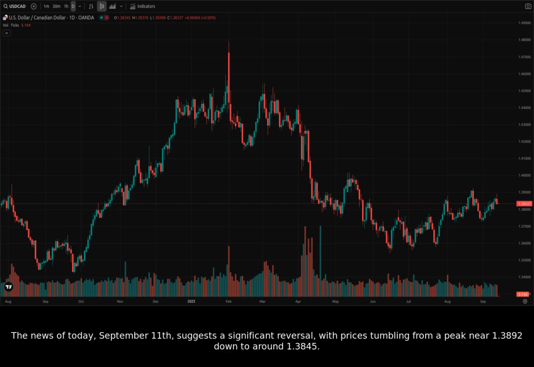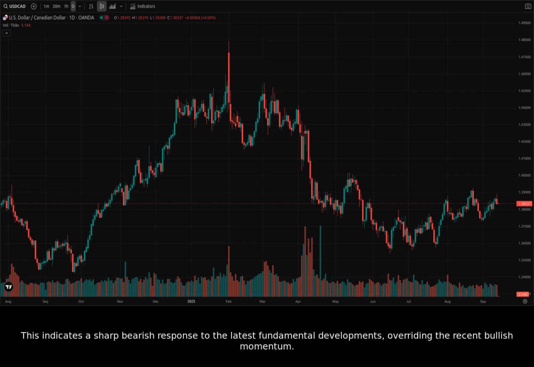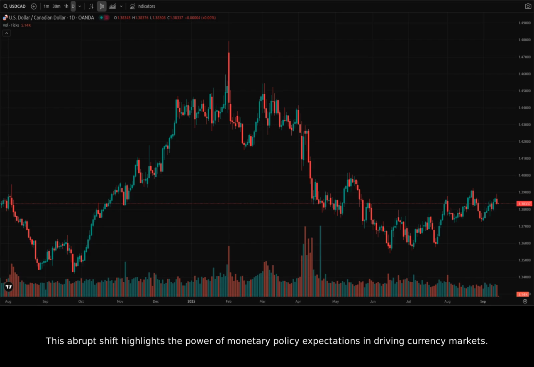The news of today, September 11th, suggests a significant reversal, with prices tumbling from a peak near 1.3892 down to around 1.3845. This indicates a sharp bearish response to the latest fundamental developments, overriding the recent bullish momentum. This abrupt shift highlights the power of monetary policy expectations in driving currency markets.